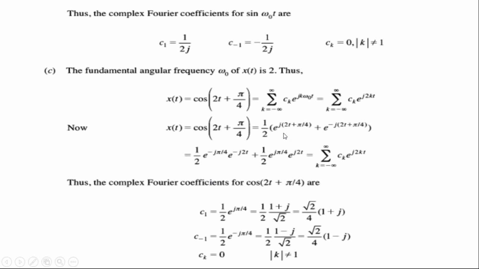When you simplify it, you should be very careful, as you are doing integration with respect to t, and you treat the rest of the terms as constants. So first you separate those terms. Now observe this. It looks like e power a plus b, which you can write as e power a into e power b. Now what is the value of e power j pi by 4? You know e power j pi by 4 you can write as cos pi by 4 minus j sin pi by 4. Pi by 4 is nothing but 45 degrees. So cos 45 or sin 45 is 1 by root 2.